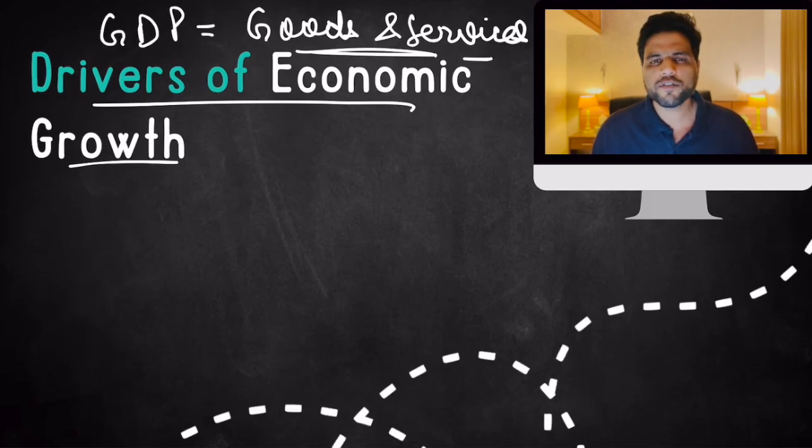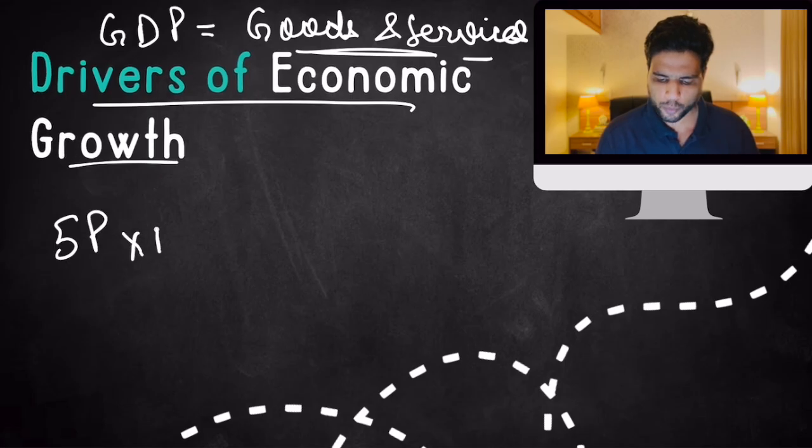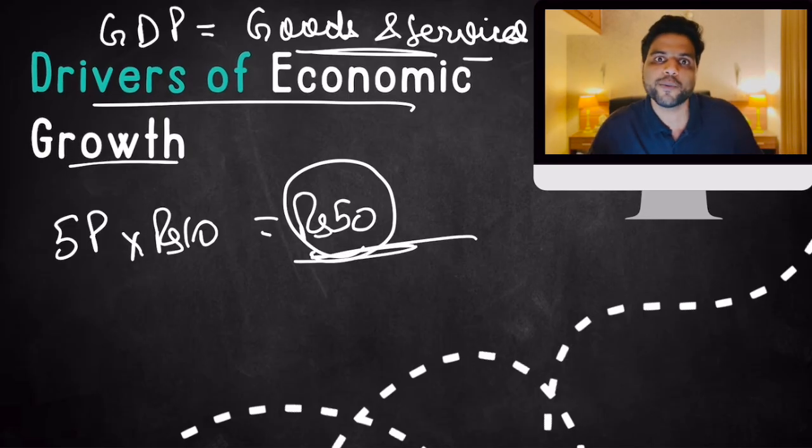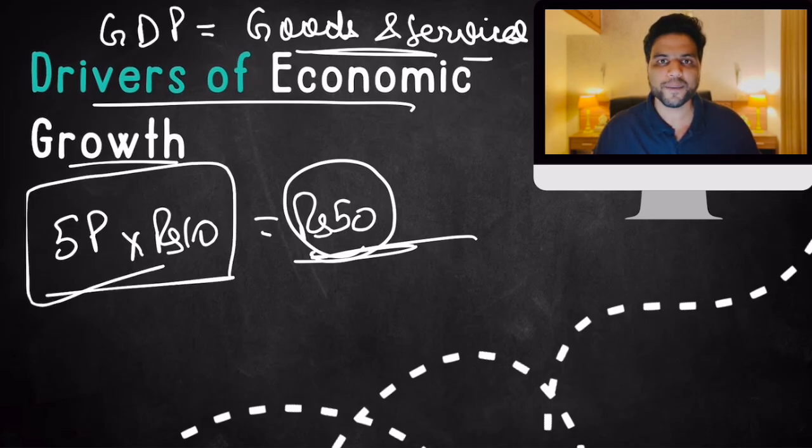These goods and services are produced to sell in the market. So if we calculate the amount of expenditure done by Indians in 1 year, we will get the value of the amount of goods and services produced. For example, if India produced 5 pens worth rupees 10 each, India's GDP was 50 rupees. How do we calculate this GDP? We will calculate how much money was spent by Indians in 1 year. It will come out to be 50 rupees because that money was spent on goods and services only. Right? Make sense? Now listen to me carefully.